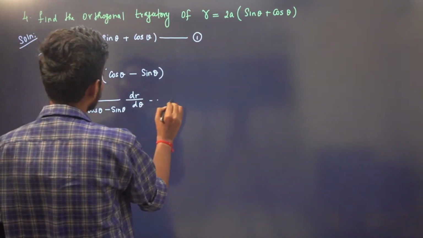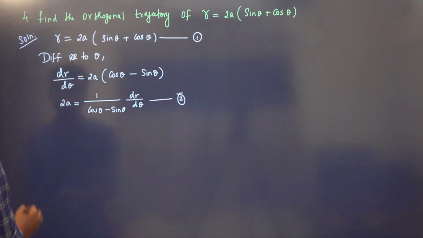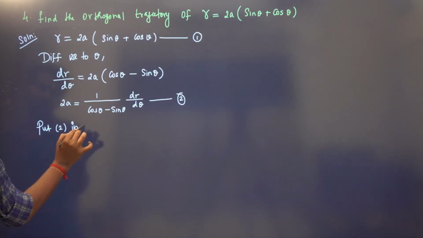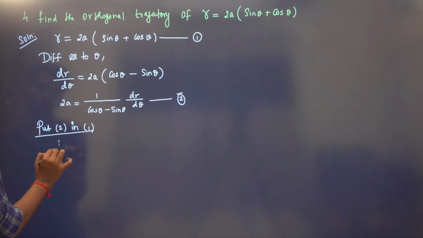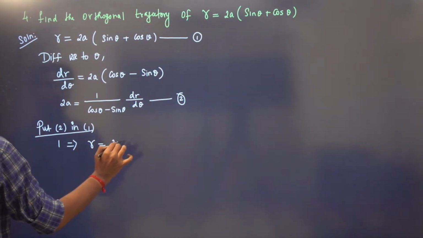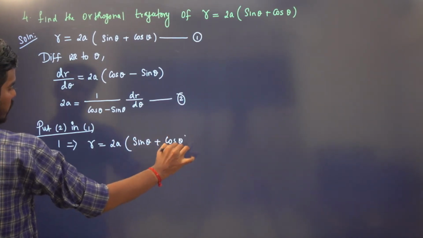So we can eliminate the parameter easily. Substitute 2 in 1, you can eliminate the parameter. So put 2 in 1. So from 1 we have r is equal to 2a times sin theta plus cos theta.